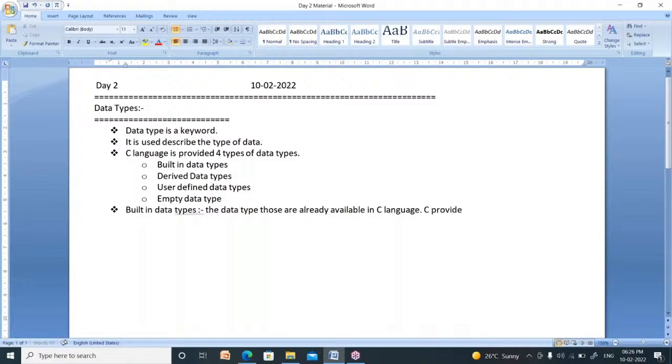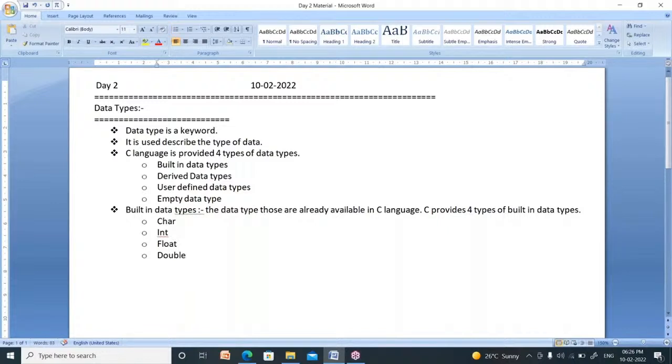C provides 4 types of built-in data types. One is char, second one is int, third one is float, fourth one is double. These 4 data types are available in C language.